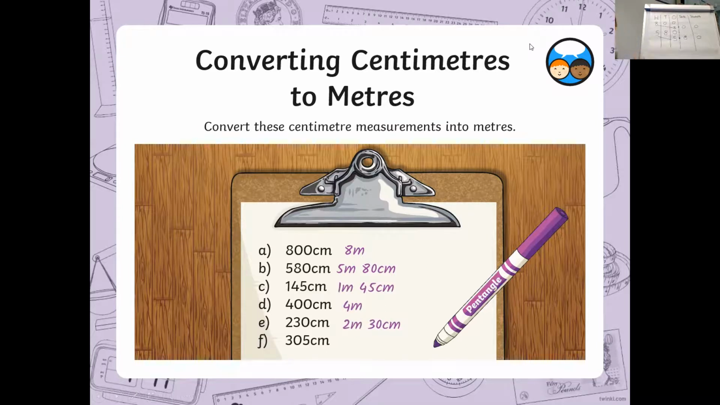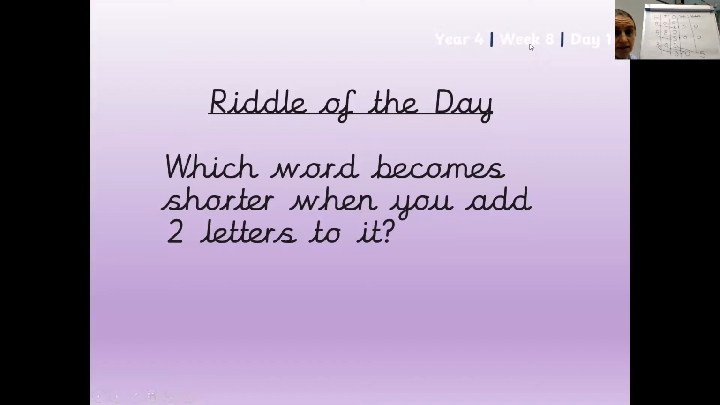And 305, we'll just have a look at this one. I put the 305 in there, and I'm going to divide by 100. So the numbers are going to move 2 places. So the 3 goes into the ones, the 0 goes into the tenths, and the 5 goes into the hundredths. Okay, so our answer is 3.05 metres, or 3 metres 5 centimetres. Well done if you got those answers.